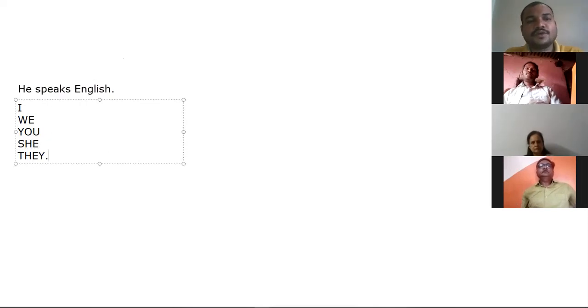So I, we, you, he already there. She, they. Yes. So now, one by one. First, Vasudha ma'am.